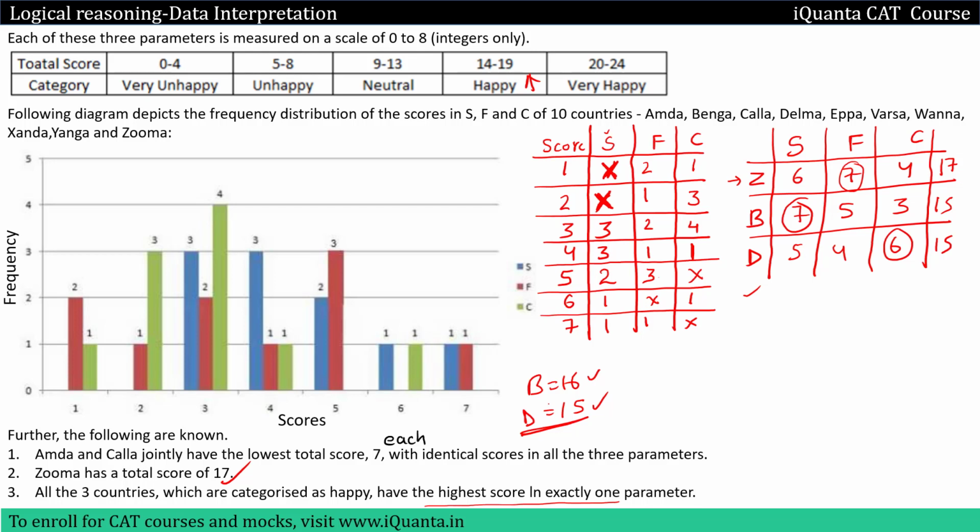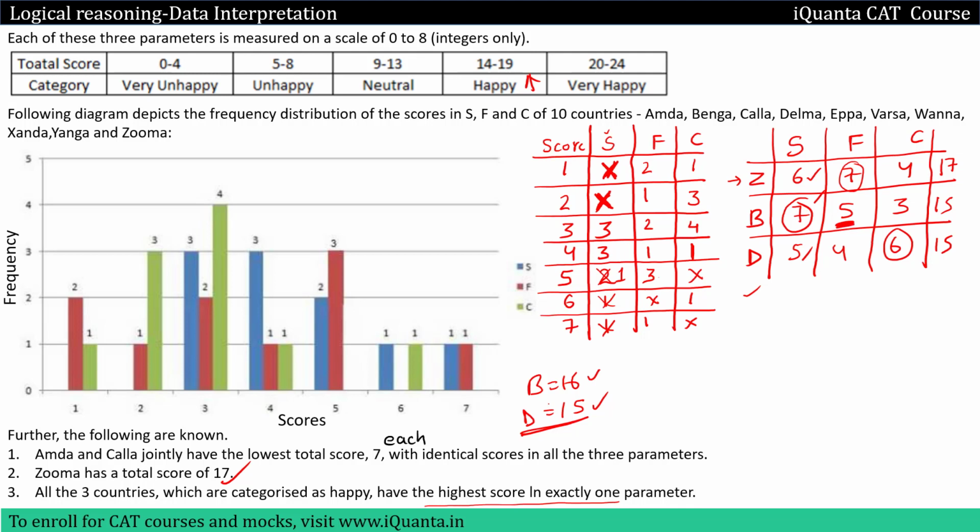So now I will try to make the score of B equal to 16. Let me check the values that I have already used. For S I have used 6, 7 and 5. In the table, I have used 6, only one person can be given 6, so this is gone. I have used 7, only one person can be given 7, this is gone. I have used 5, so two countries can be given 5, this is gone, only one country remains. Now I have to increase the value in B to 16. So can I increase this 5 to 6?